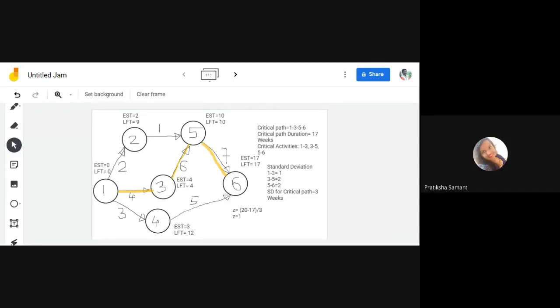Yes. Okay. Now for this particular value, we have to check the normal distribution table and find out how much is the probability. So I will just open the normal distribution table which was given in the previous session.